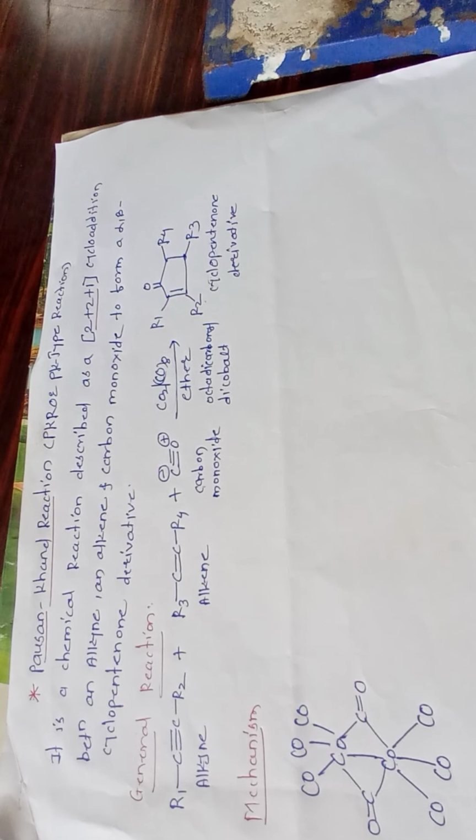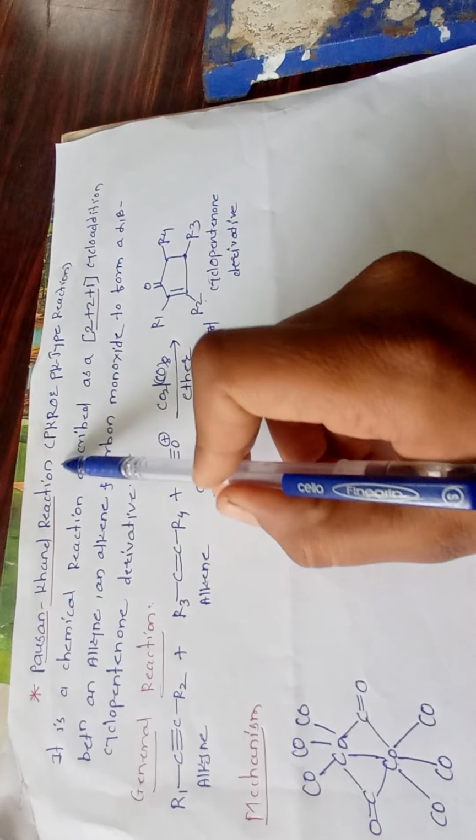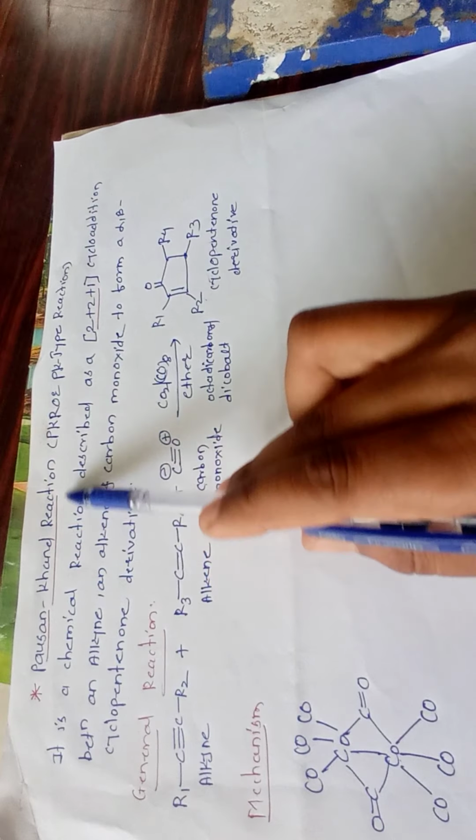In that chapter, your third reaction is the Pauson-Khand reaction. This is also a ring formation reaction. It is an organometallic compound reaction. In that reaction mechanism, we can use cobalt as an organometal. Then we can discuss the Pauson-Khand reaction. So this is the Pauson-Khand reaction.